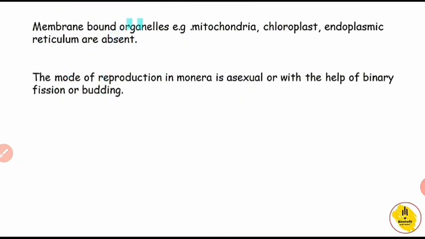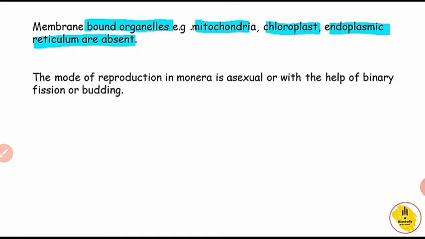Another character, see, about cell organelles. The membrane-bound organelles, mitochondria, chloroplast, endoplasmic reticulum are absent. Generally these are present in eukaryotic cells, but in prokaryotic cells they are absent.